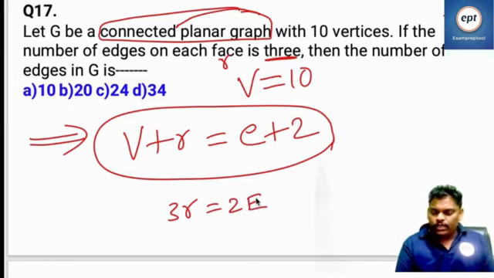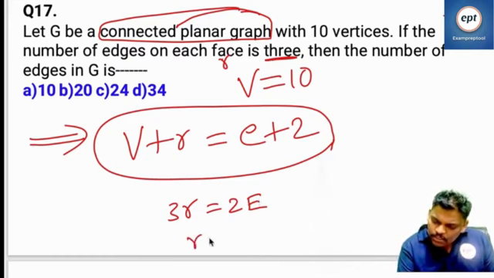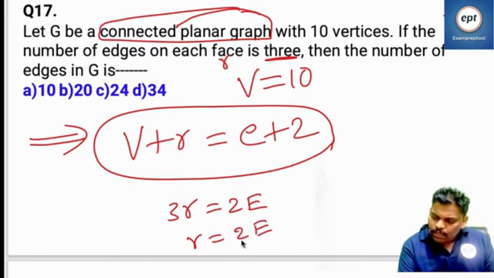The question is asking for the number of edges, so let me write it now.